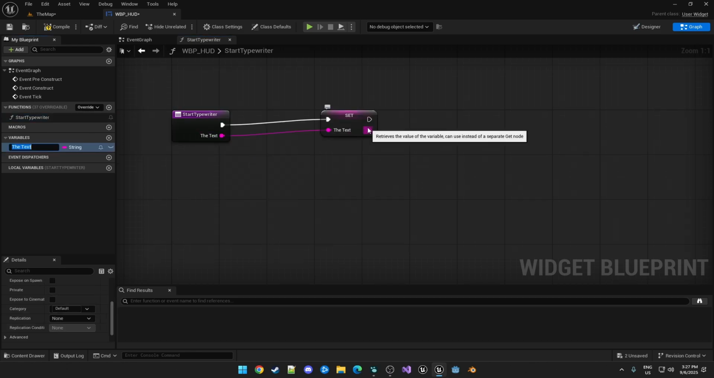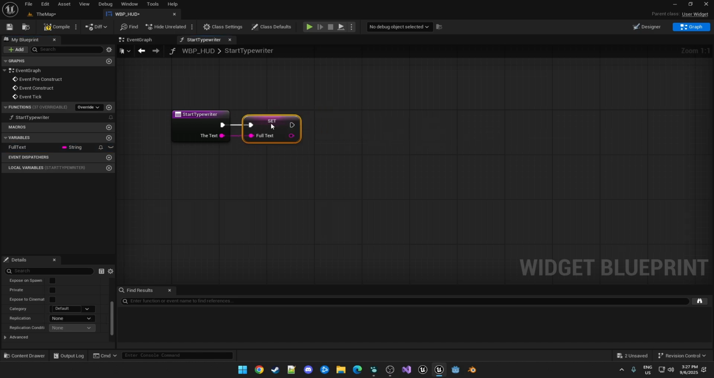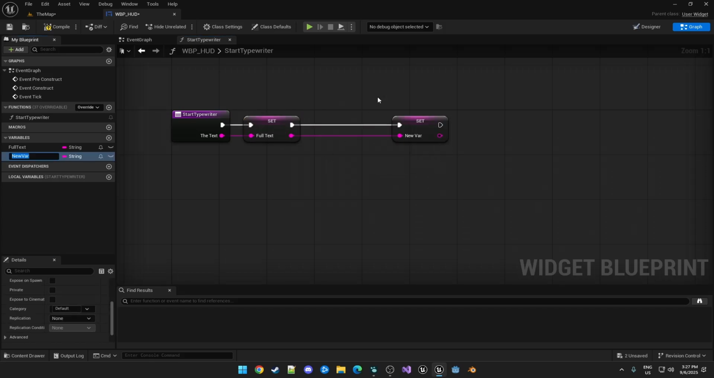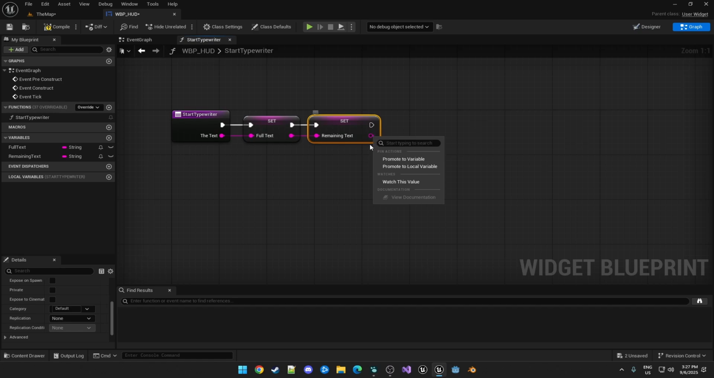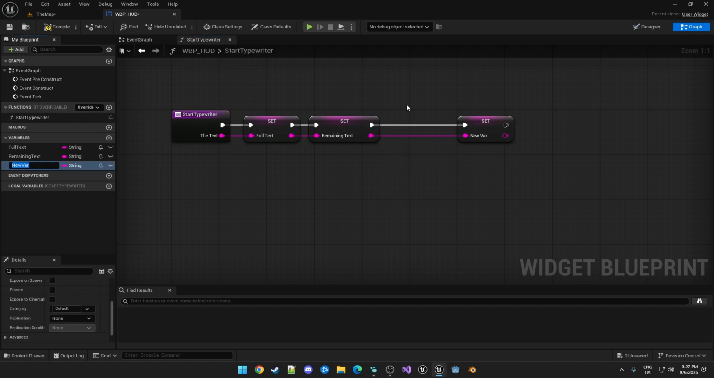So we're going to promote that to a variable. We'll just call this full text. We'll need that later. I also want to make another variable, so I'm going to promote this again. And this one I want to call remaining text. This is the text that is still yet to get copied over. And then lastly, we have another one. I'm just going to, for convenience, promote this to a variable. This one will be called copied text. And then I'm going to alt-click here because we don't actually want to set it to anything.